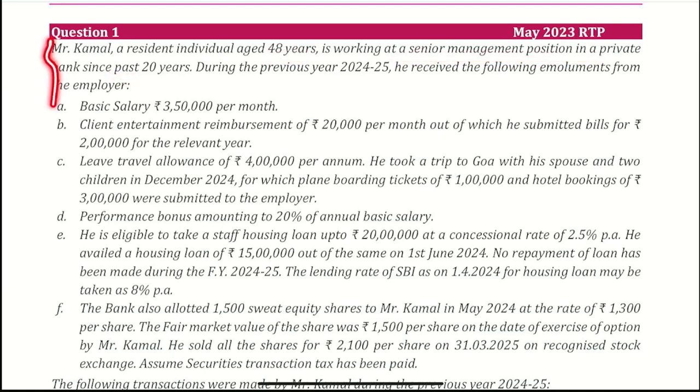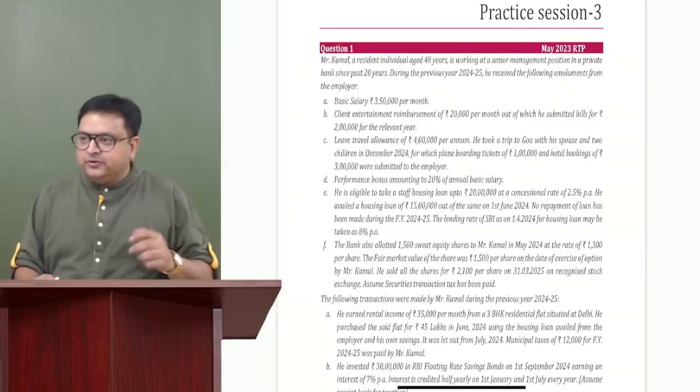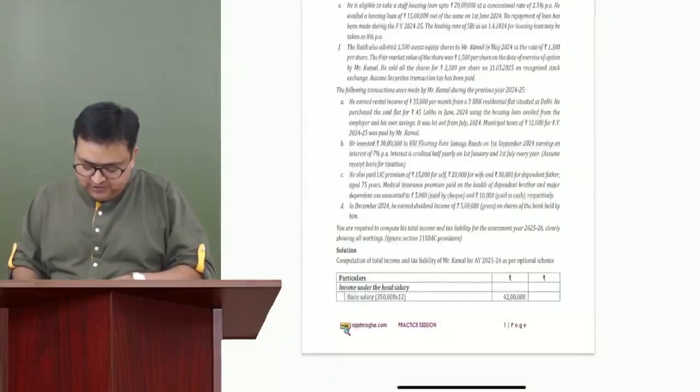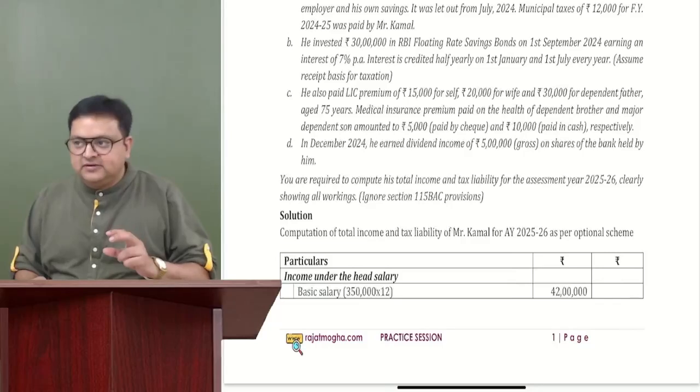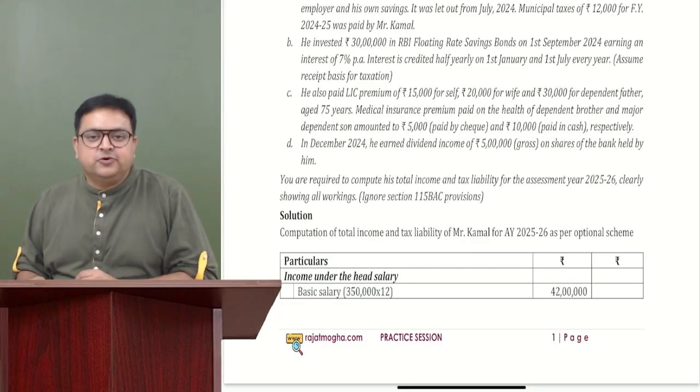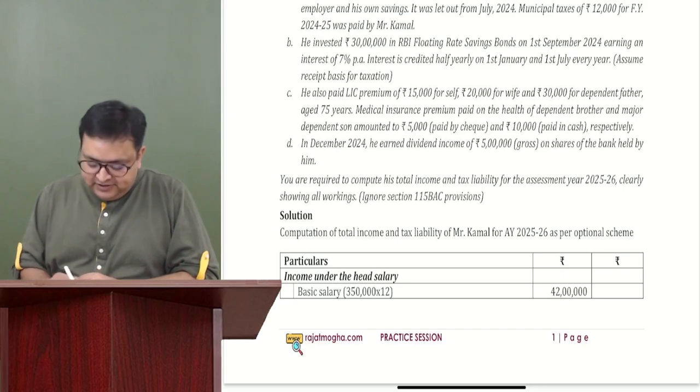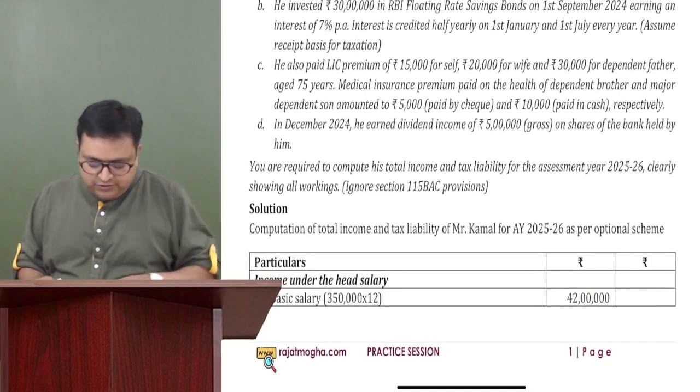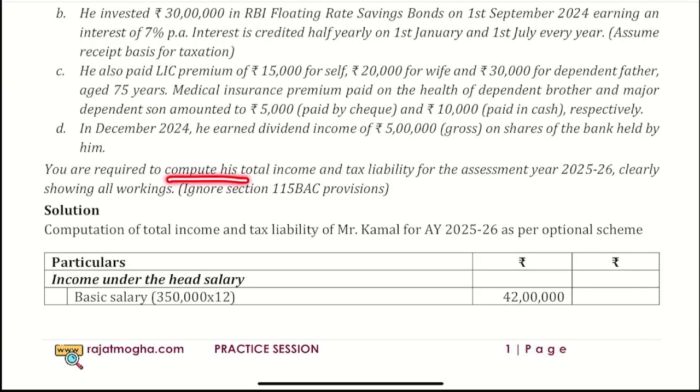Before starting the question, I always tell you to see what the question is actually asking from us. Before starting a total income question, just see what the question is demanding from us. So it says, you are required to compute his total income and tax liability for the assessment year 25-26, clearly showing all the working.